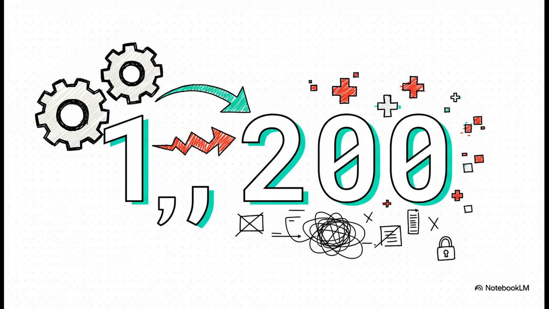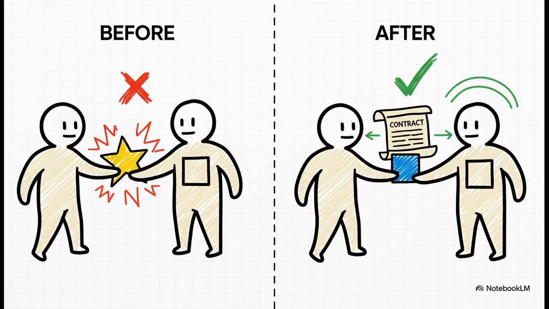But then a simple upgrade to the medical coding agent slightly changed its output format. And because the next agent in the chain had no way to validate that change, it just blindly wrote incorrect data to over 1,200 patient records. A disaster. So, here's the crucial point. The failure wasn't the model upgrade itself. The failure was the complete lack of a communication contract. A protocol like MCP would have enforced schema validation between those agents and would have prevented this catastrophic error entirely.